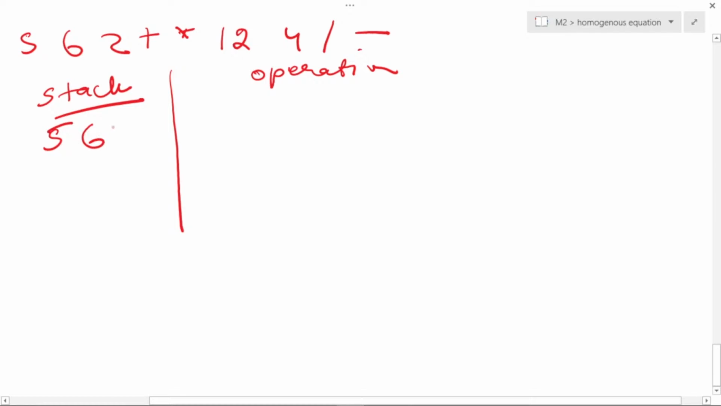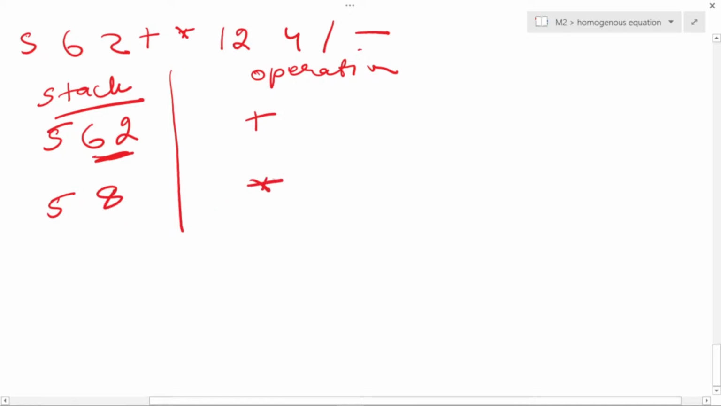Next is 6, it gets entered under stack. Third is 2, it gets entered under stack. Fourth is plus. So when plus comes, you have to pop out the recent 2 elements, 6 and 2, and then I have to perform this addition. So what is 6 plus 2? It's going to be 8. So you push back 8 into the stack.